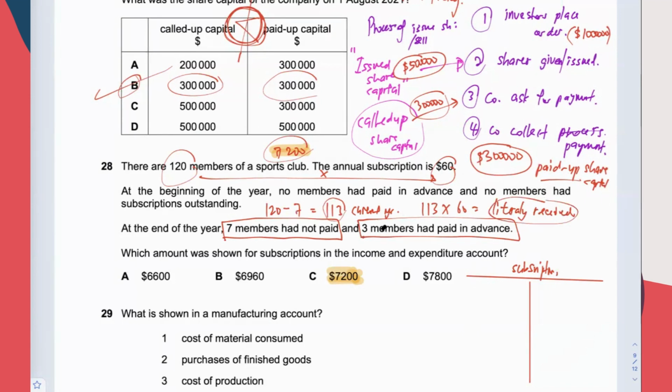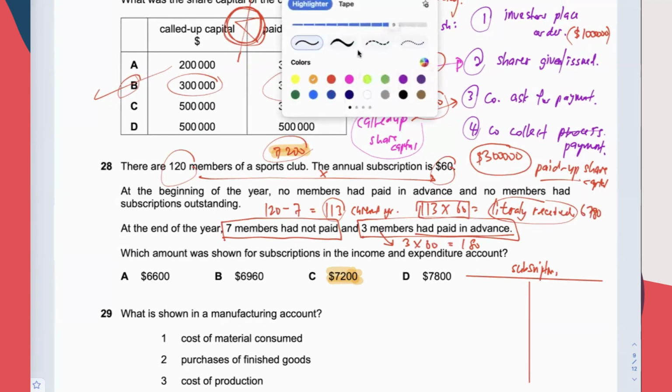Among all the members, 3 of them have paid for the following year. Paid in advance means these 3 members have also paid for the following year's subscription. So 3 times 60, 180. Just now, 113 times 60. 113 are the members who have paid for the current year membership. That gives 6780.